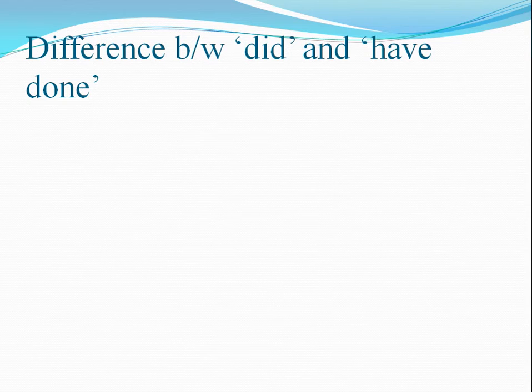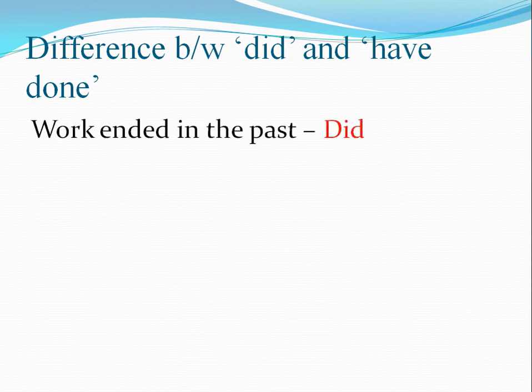You must know the difference and when to use which kind of sentence. When the work ends in the past itself, when the work that you started ended in the past, in those cases we use simple past, or we use did in the sentence.